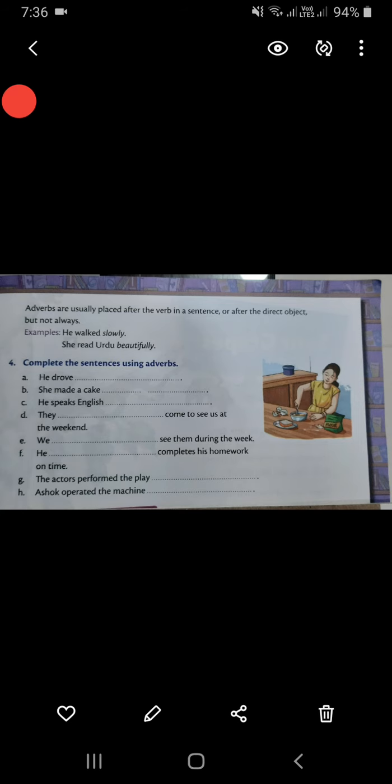Adverbs are usually placed after the verb in a sentence or after the direct object, but not always. See the example, children. The example says, he walked slowly. In this sentence, walked is the verb, and see, the adverb has come after the verb. He is the subject. He walked. Walked how? Slowly.